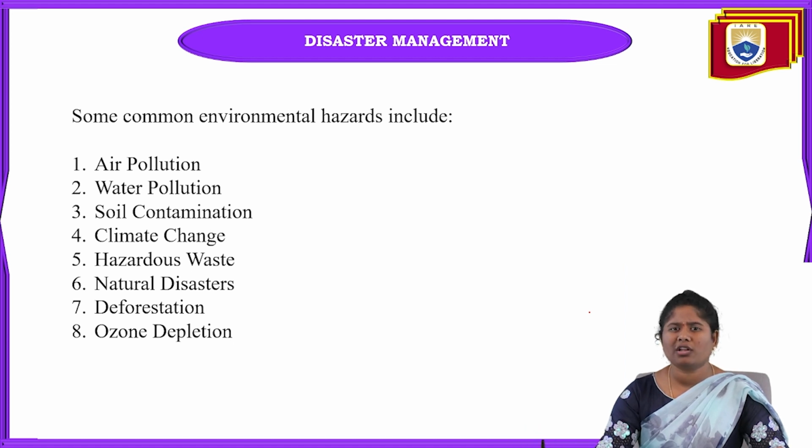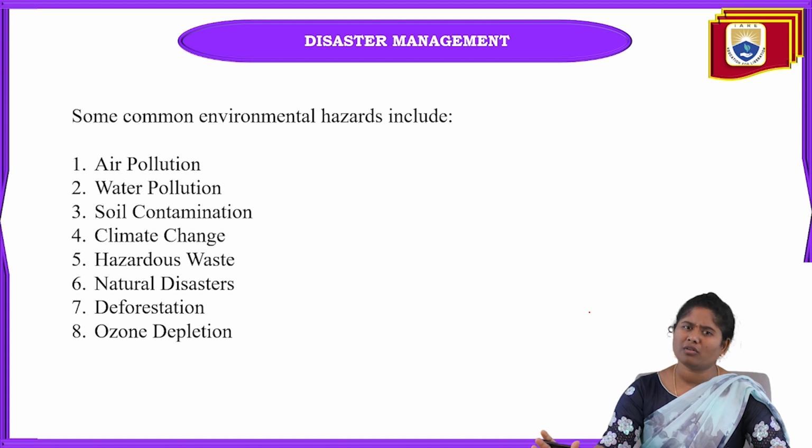When these factories release waste gases into the air, the air gets polluted. Water pollution is when hazardous factories release hazardous material, and that waste material goes into the groundwater. Then groundwater contamination or normal water contamination takes place. Water pollution is also one of the major problems, because we are drinking that water only, and when we drink that water we are going to get various types of diseases. And soil contamination means contamination of the soil also.